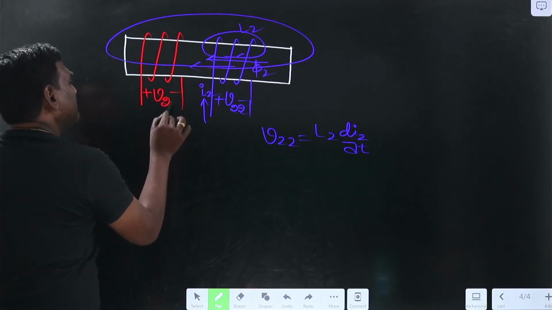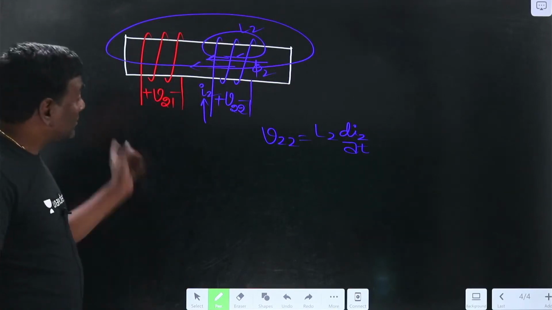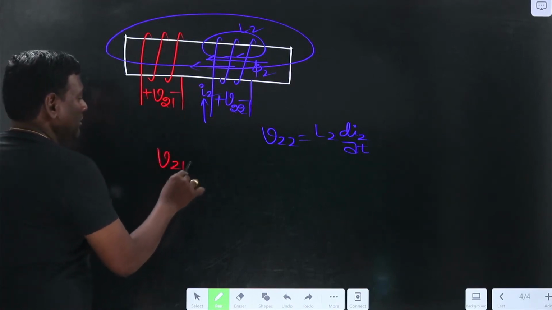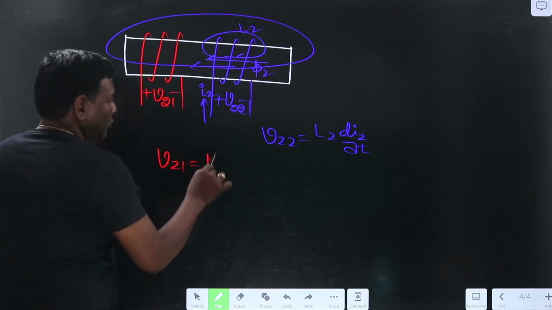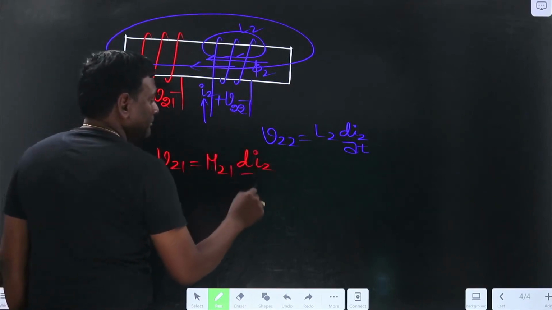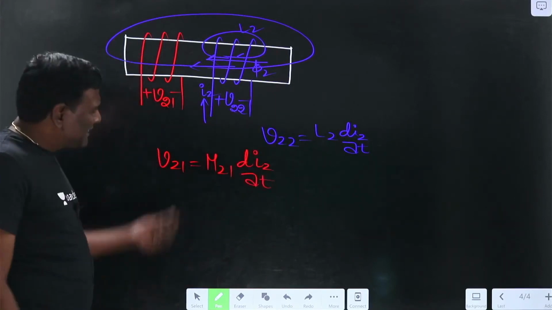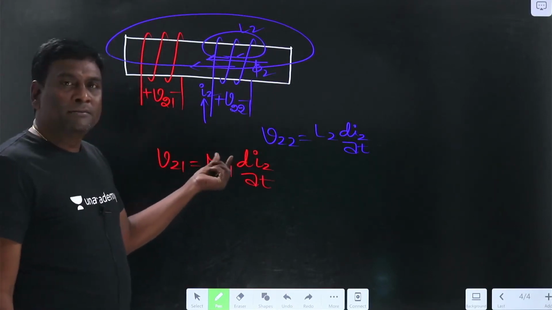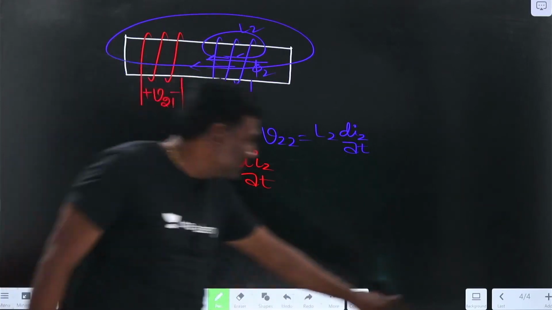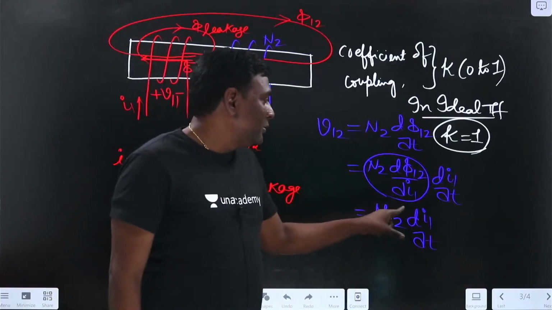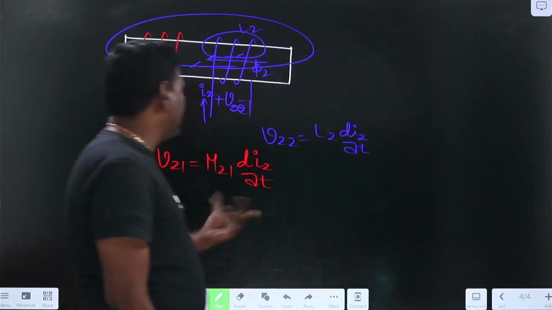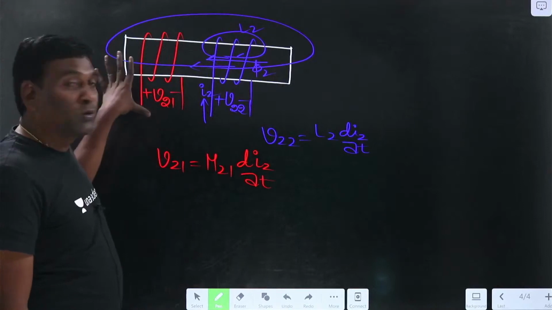How much should that induced voltage be? Because of the second, induced voltage in the first, because of the second flux. So how much is V21 going to be? M21 into the change in current I2, di2 by dt. Same like di2 by d phi, it can be written like this, right? d phi21 by di2 into di2 by dt can be written. But anyway, this is going to be the induced voltage here.